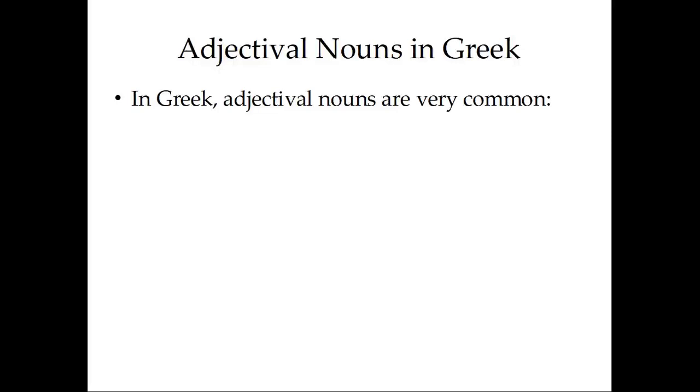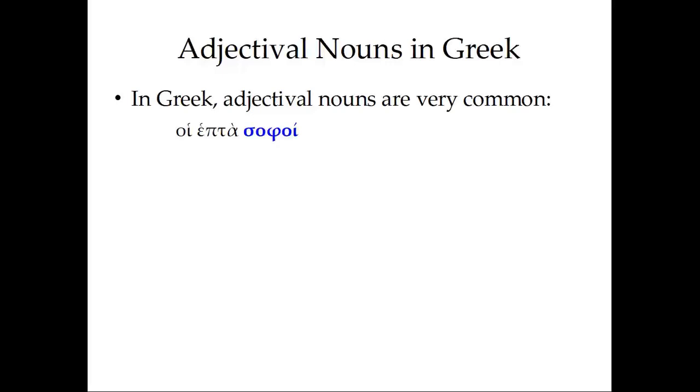In Greek, adjectival nouns are very, very common. Hoi hepta sapoi. Here, our adjective is a form of sapos, which is wise, of course. We have the definite article hoi in front of it, nominative masculine plural. And then hepta, which is the word for seven.